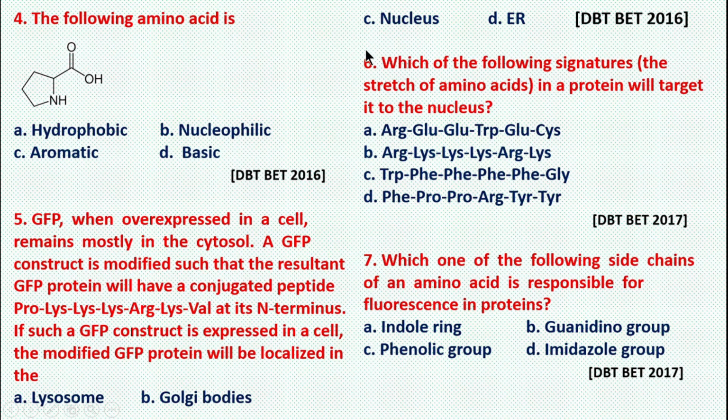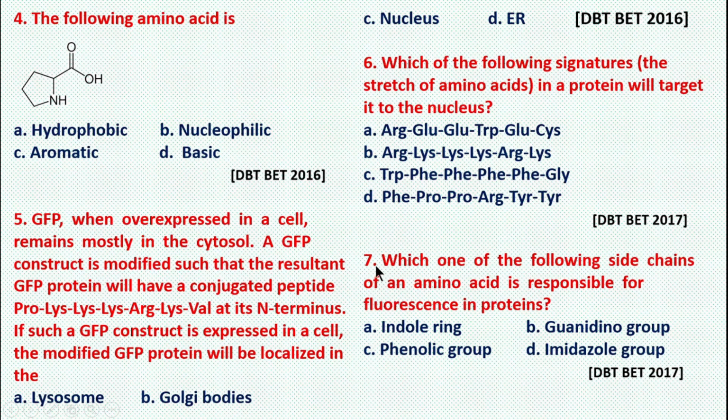Which one of the following signatures, the stretch of amino acids in the protein, will target it to the nucleus? Again, it is the same question. The stretch which has the positively charged amino acids will be targeted to the nucleus, and it can be seen that only the B option has all the amino acids which are positively charged: arginine, lysine, arginine and lysine. So the correct option is B.